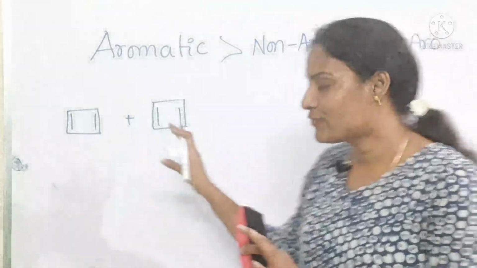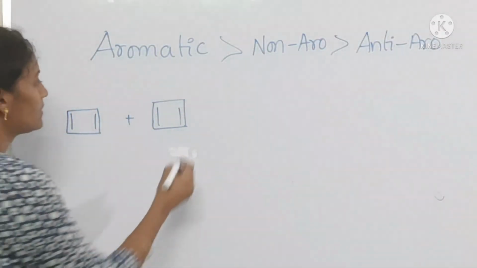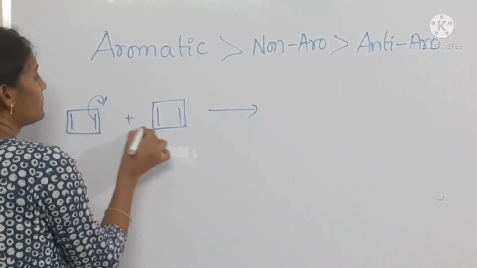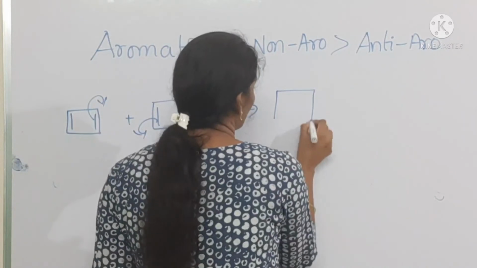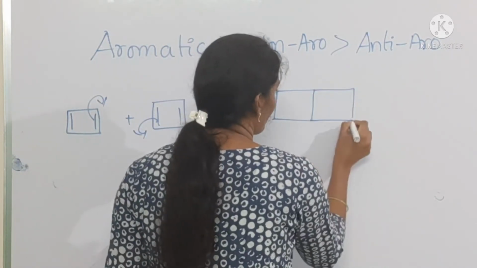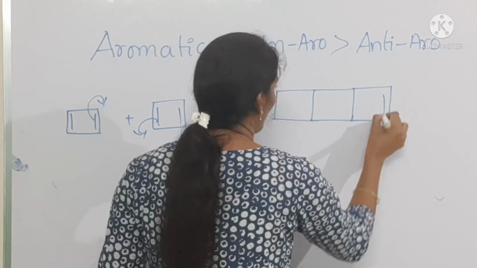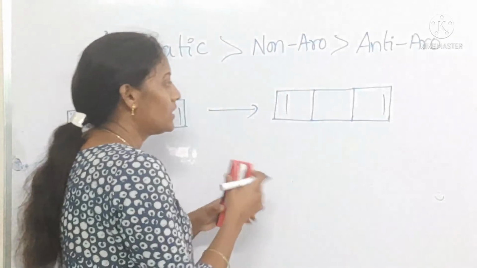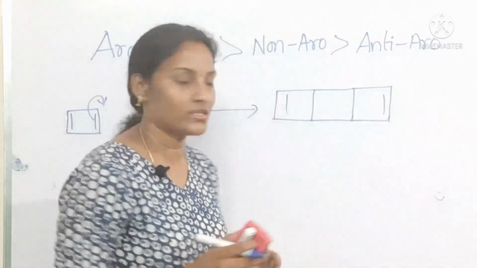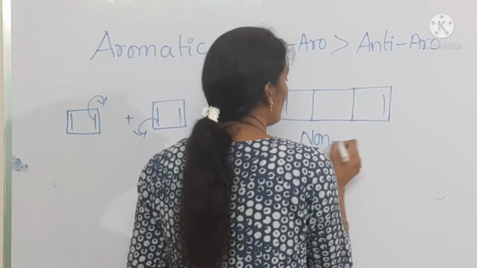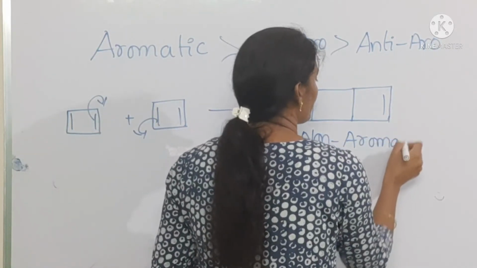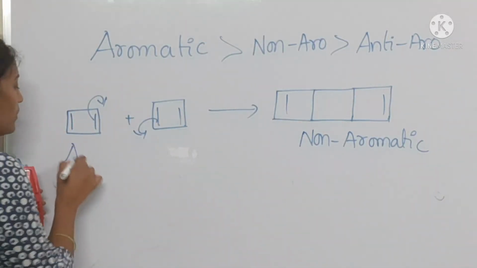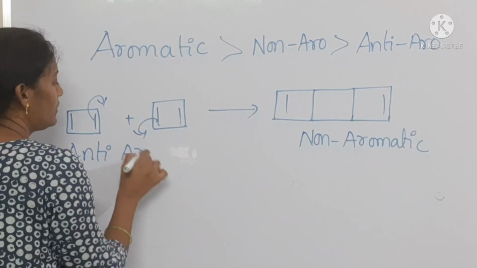For that, if you fuse these two rings, what happens here? See, this molecule will form. This molecule is a non-aromatic compound. Here it's a cyclic one, but there is no conjugation, so it's non-aromatic. And when compared to this anti-aromatic compound, that's a stable one.